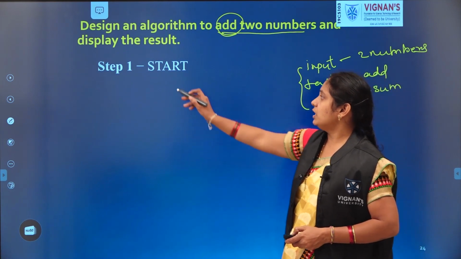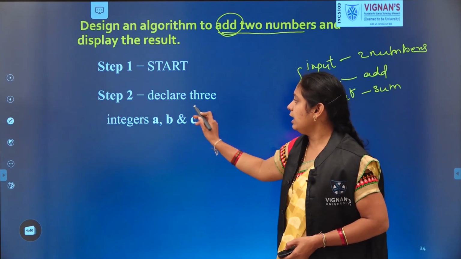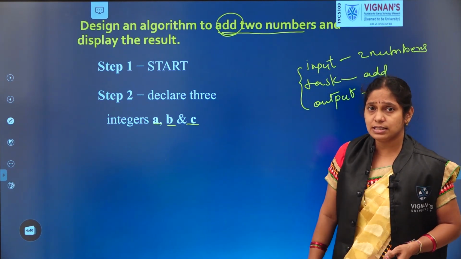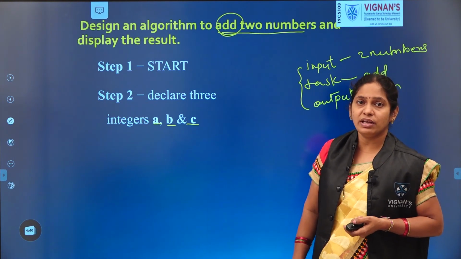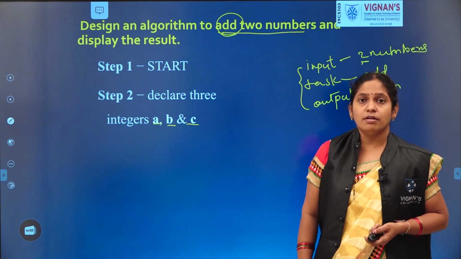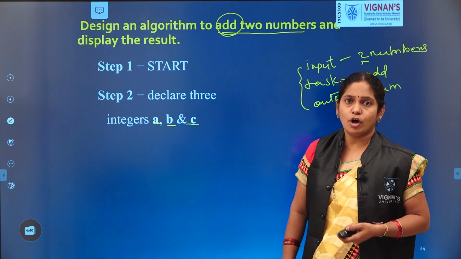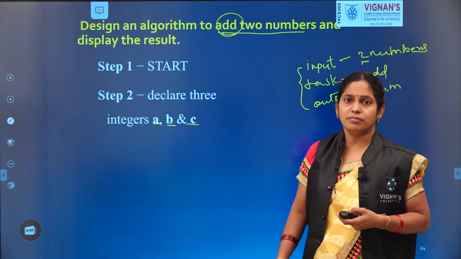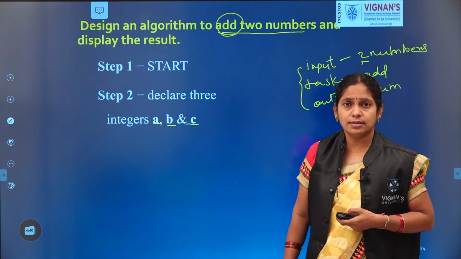See, first step obviously is the start. Next, declare the three integers or three variables. Why did we consider here A, B and C? Here how many values are we taking? Two numbers. If you see a mathematical problem, if you want to take a number, some 5 or 6 or 10, how do we take that?